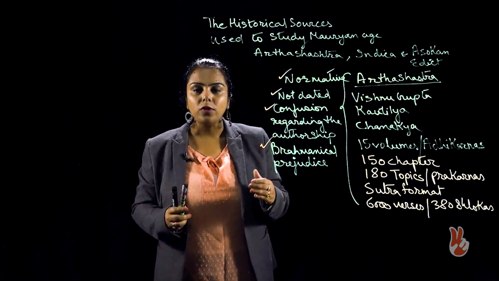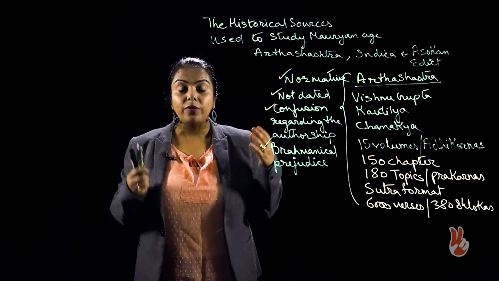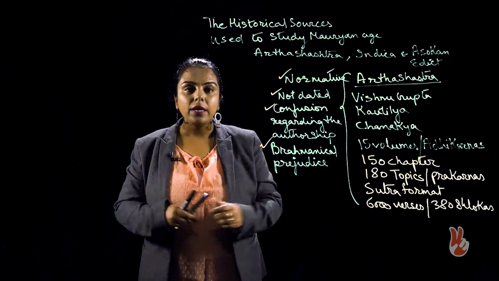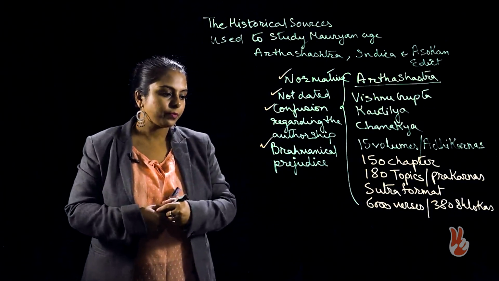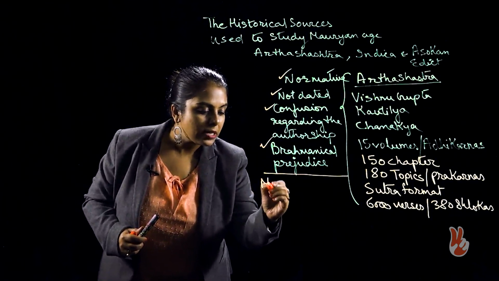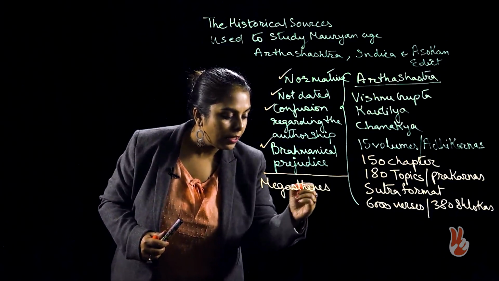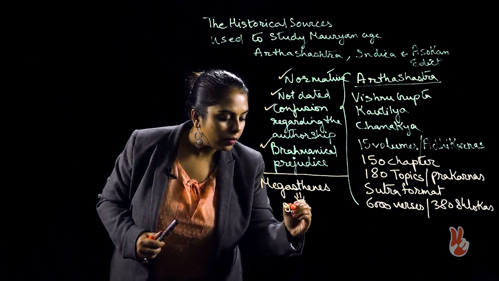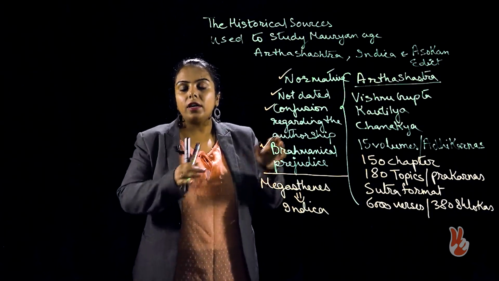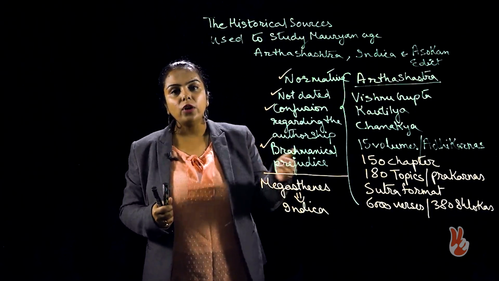Now, let us quickly talk about Megasthenes' Indica. So, next the book that we study when we are studying the Mauryan age is Indica. Indica was written by Megasthenes. So, let me write his name here. So, this is about Arthashastra. Now, let us write about Megasthenes. And he wrote the book called Indica. So, wherever Arthashastra fails to provide any information regarding the society, we look into Indica.